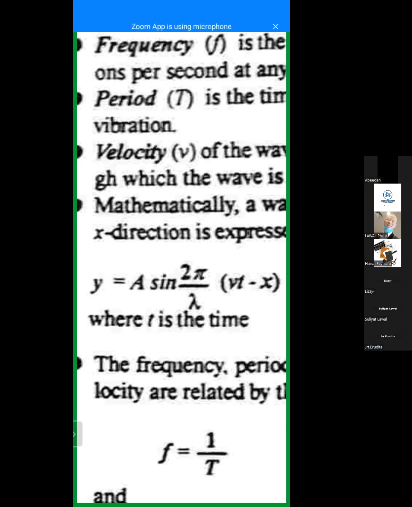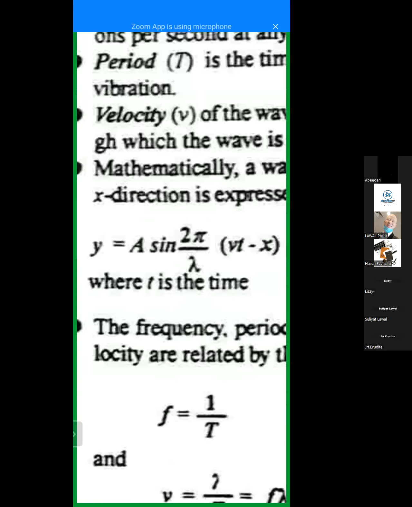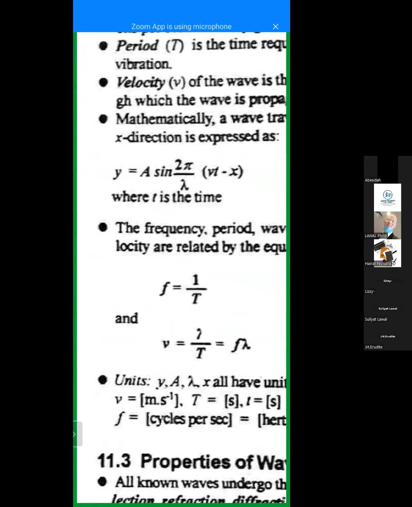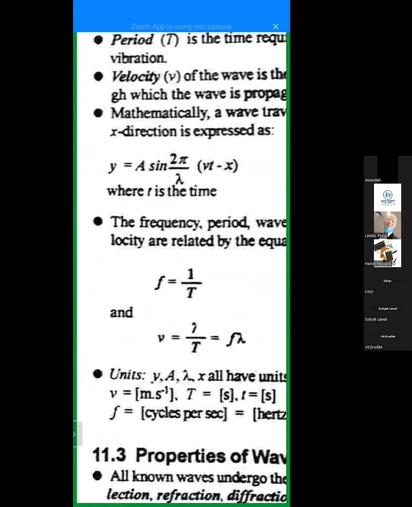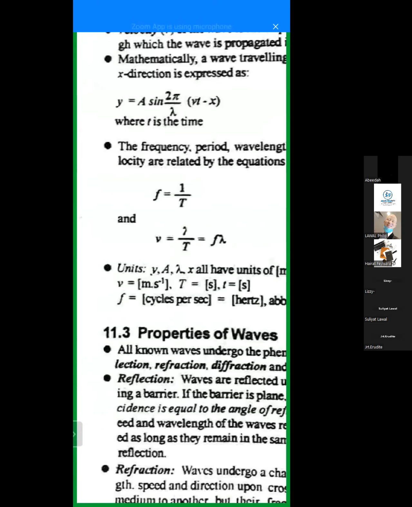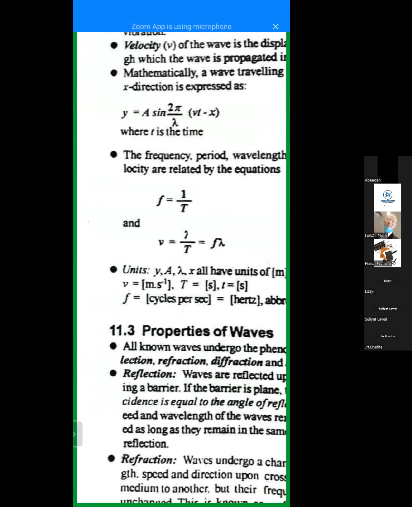Very important. Okay, so having done that, we have all of this. Frequency is related to period by f equals 1 over T. Velocity is wavelength over T, but because 1 over T is f, you can write it as f lambda. The velocity of a wave is f lambda, v equals f lambda. You can use it to determine a lot of things.